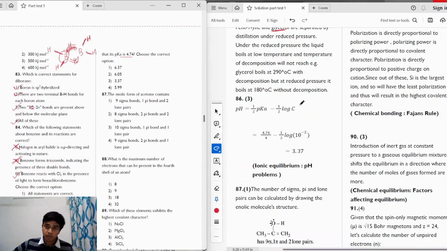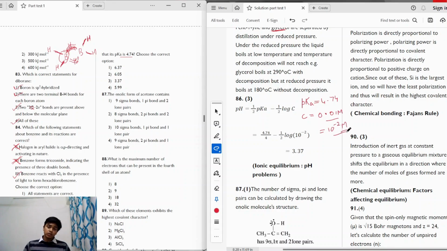So we have been given the pKa of acetic acid as 4.74, and we have also been given its concentration as 0.01 molar, which we can write as 10 raised to the power minus 2 molar as well. We can solve this question in the long method by dissociating CH3COOH and using its dissociation constant to find out the value of the pH.